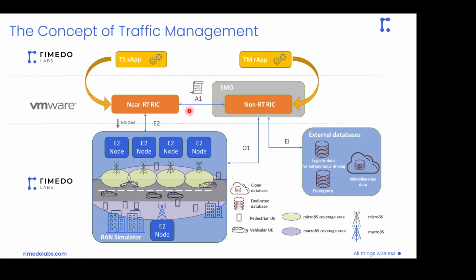So we can say that this hierarchical traffic management system makes use of the following key features, right? So we have some automated policy selection, which is performed by the traffic management rApp, and this is very suitable for heterogeneous network scenarios. Then we can make some decisions on a per user per slice basis, so mostly concerning the UE association.